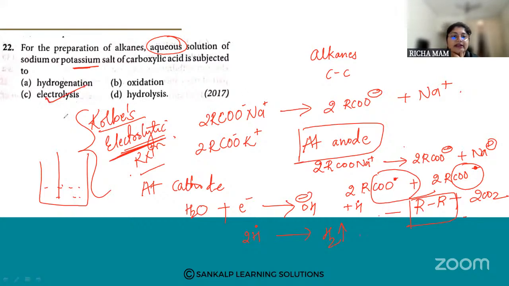So this is an electrolysis reaction. Electrolysis means your current is passed, and the reactions take place at the cathode and anode. At the anode, the electrons are given out, and at the cathode the electrons are accepted. So oxidation and reduction are taking place. So this is an electrolysis reaction. Tejaswini has answered it as C. Very good.